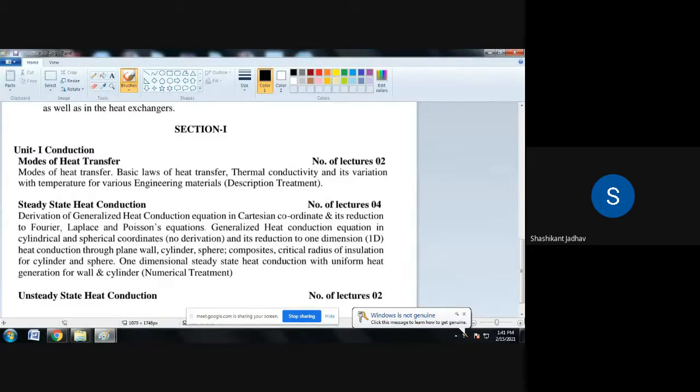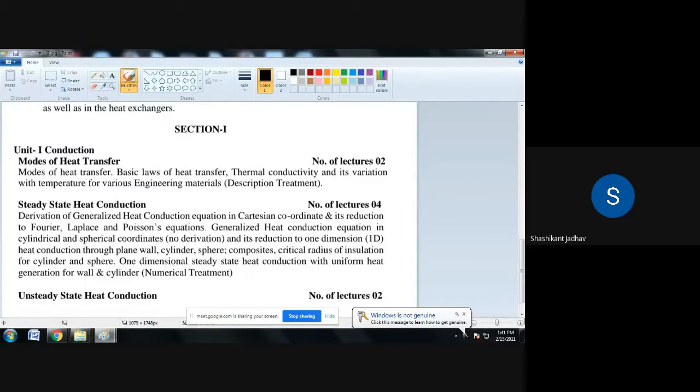Suppose we consider any solid body, any solid object. For that particular object there is a thermal conductivity. But if there is a liquid medium, in that case we have to consider convection, and for convection we use Newton's law of cooling. The proportionality constant there is h, which is the coefficient of convective heat transfer.